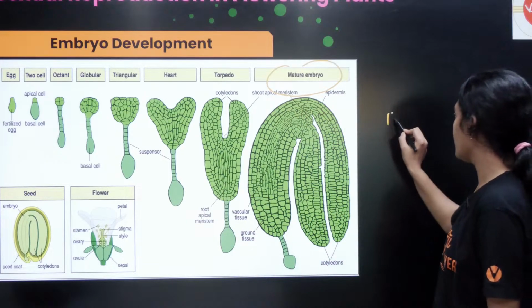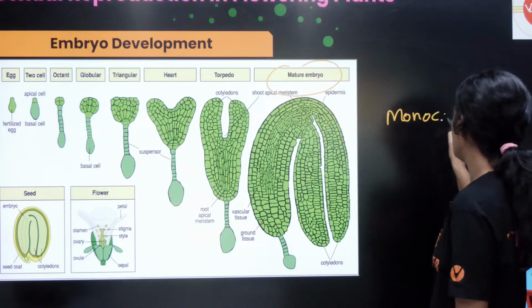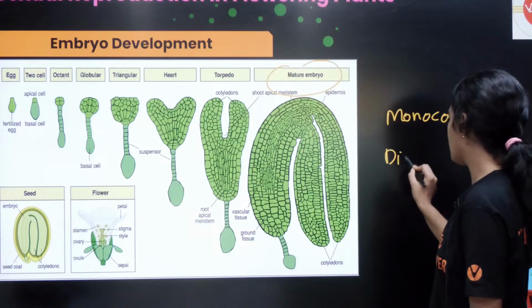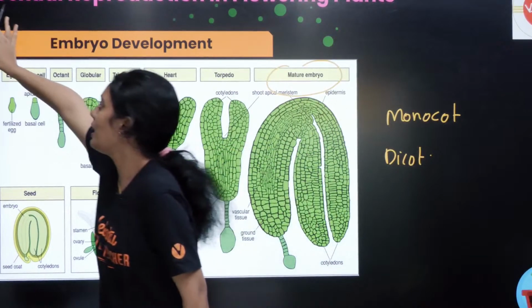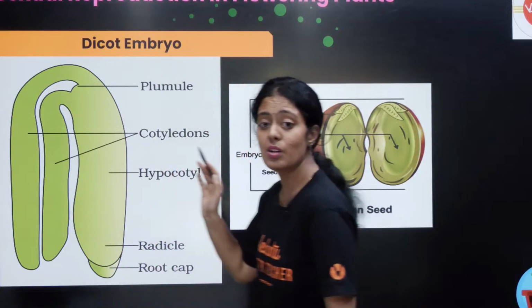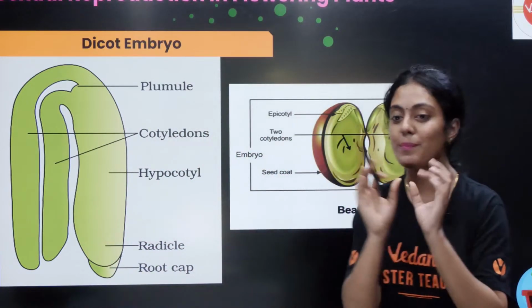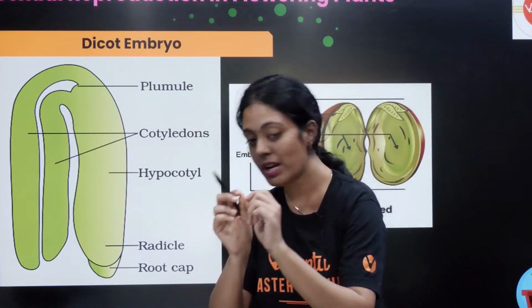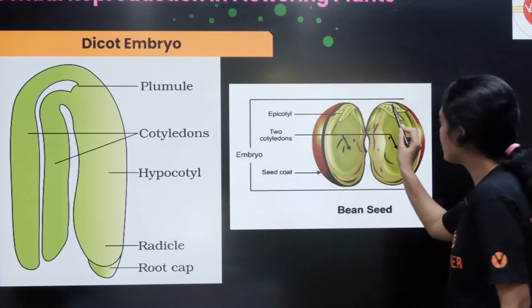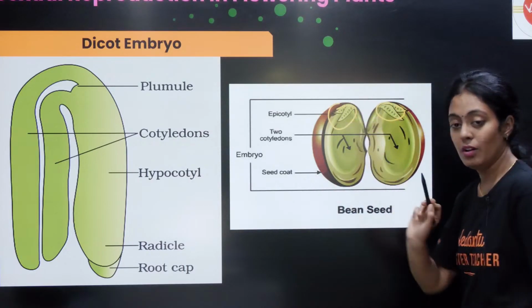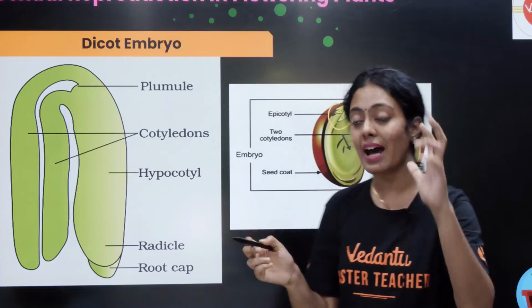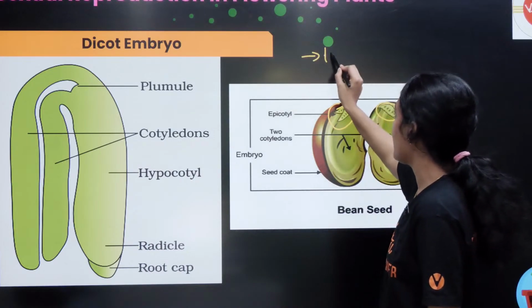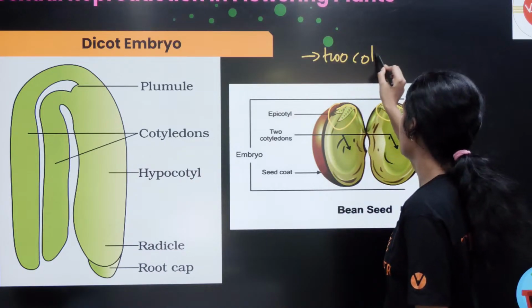ரெண்டு விதமானது இருக்கு. You have your monocot and dicot embryo, which is very important from exam point of view. So monocot and dicot நம்ம clear-ஆ படிக்கணும். This is your dicot. Dicot ன்னு you can remember groundnut. Correct? So அந்த groundnut நீங்க open பண்ணீங்கன்னா you can see a small embryo here. Okay, and what is remaining there? That is your cotyledons. So dicot means how many cotyledons they have? They have 2 cotyledons.